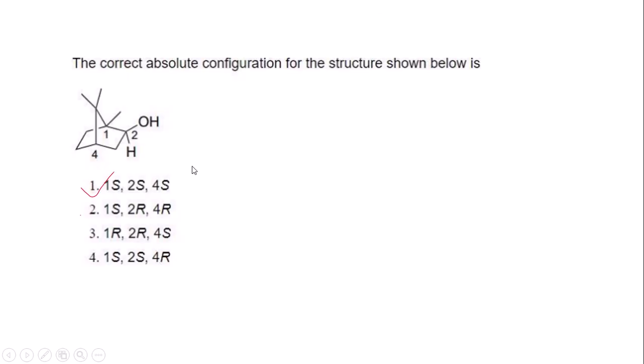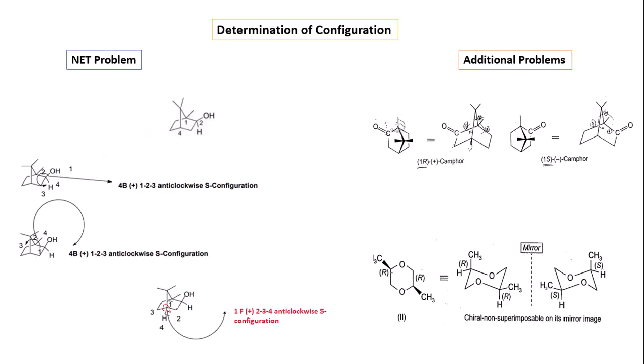Now we are going to the next question regarding the absolute configuration determination for bicyclic systems. The absolute configuration can be determined by the fourth-back positive rule, where we assign 1, 2, 3, 4, that is the priority sequence rule. The OH group gets the highest priority due to the highest atomic number. Then this is the quaternary carbon, then the methylene carbon, and 4 is the lowest priority. After the anti-clockwise rotation, regarding the fourth-back positive rule, it gives the S configuration.